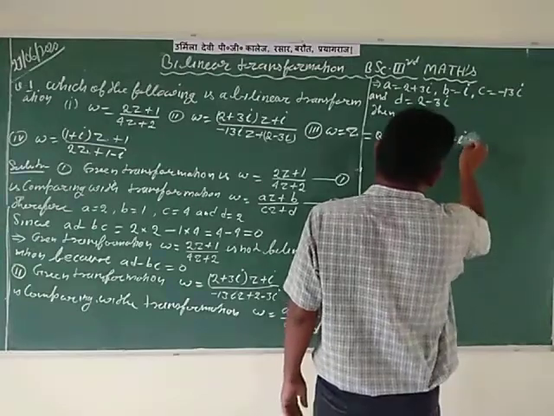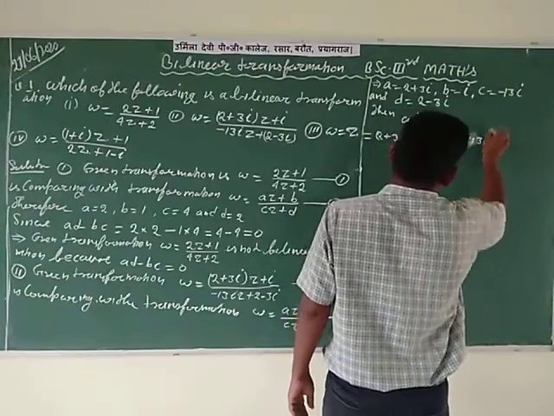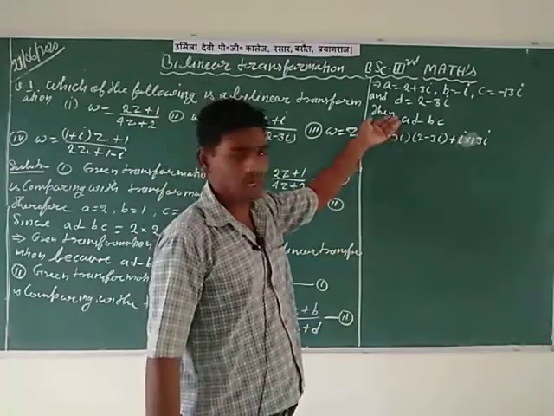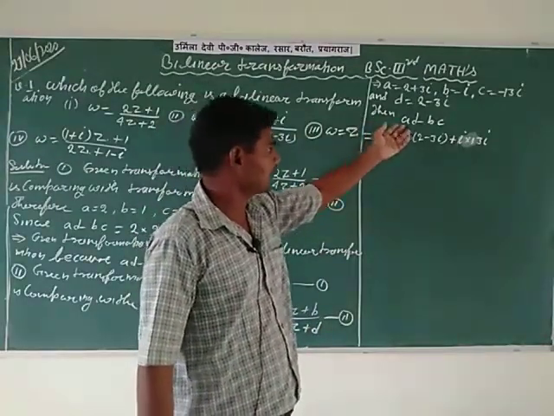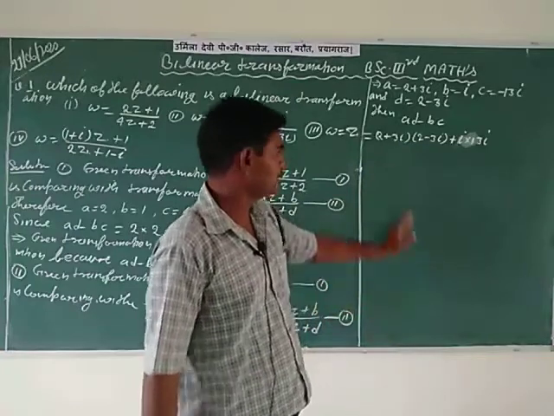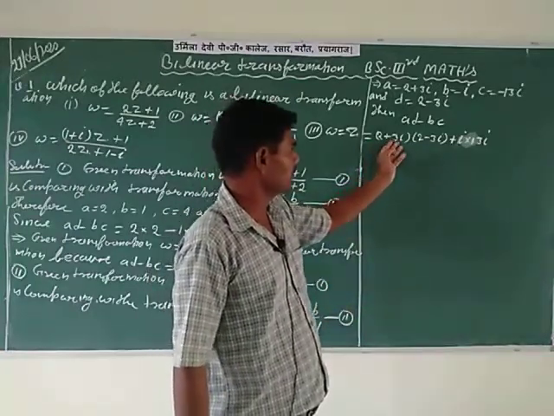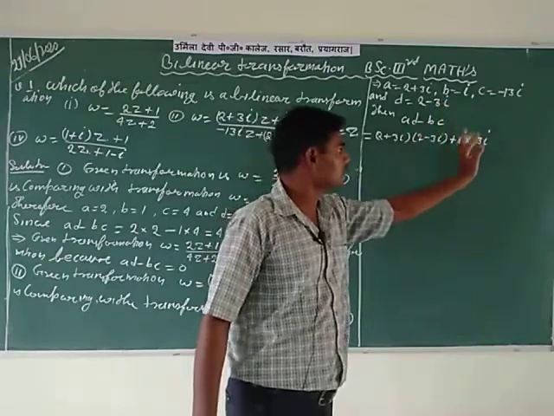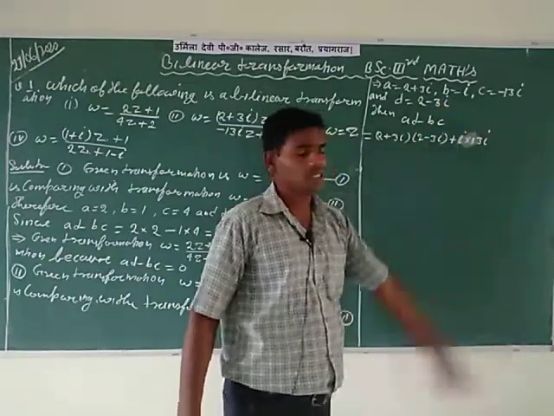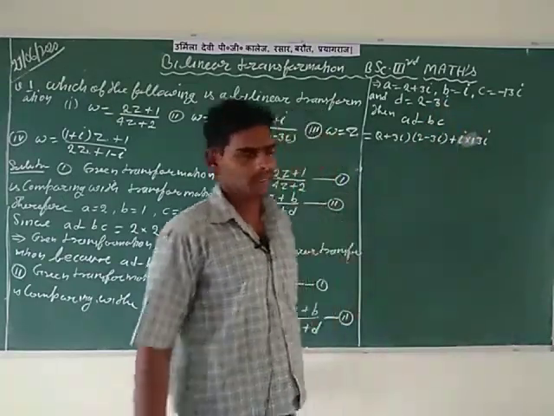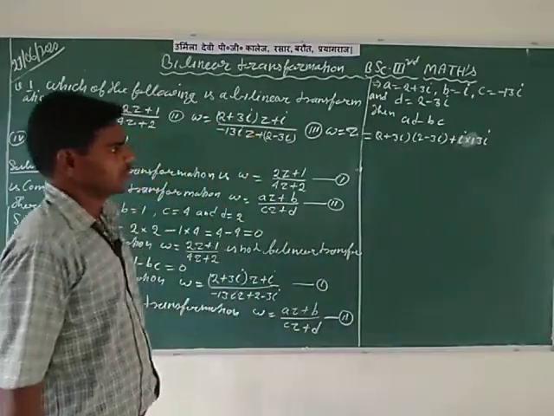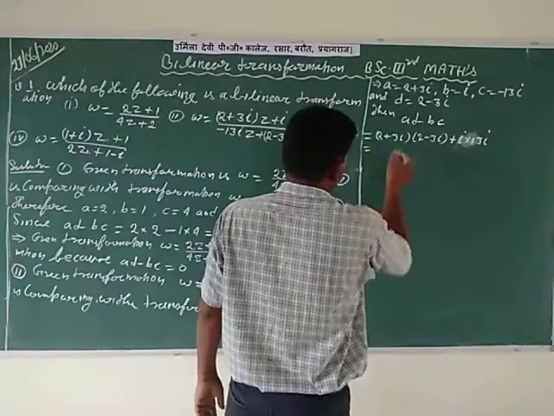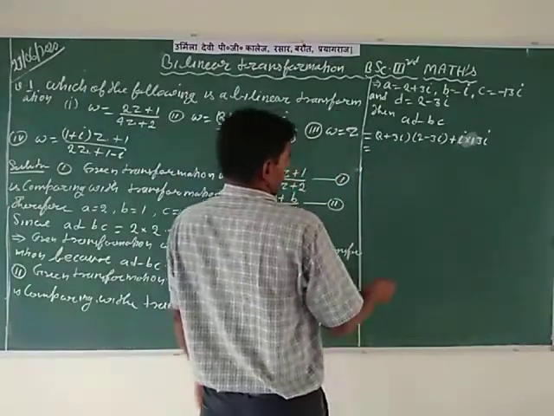So here plus i times 13i. Please revise these values of small a, b, c, d and put them into AD minus BC. Here a is equal to 2 plus 3i and d is equal to 2 minus 3i, and b is equal to small i and c is equal to minus 13i. So write the values in, and after this simplify the multiplication and sums.